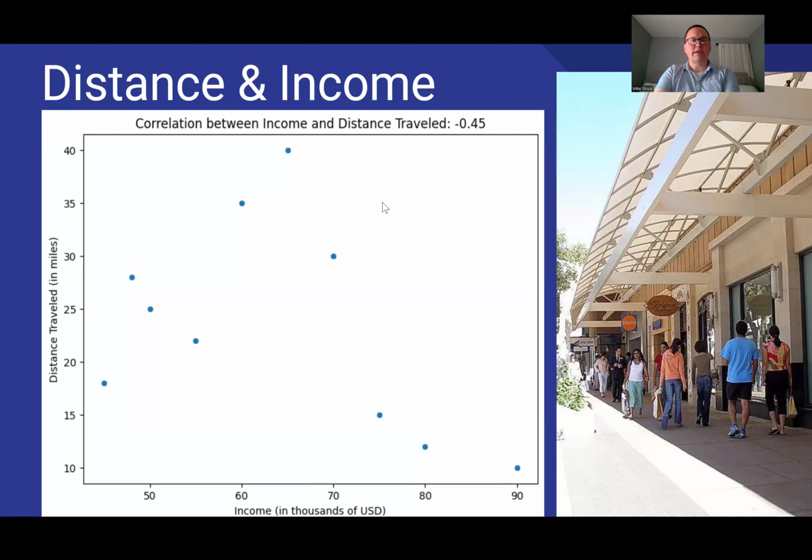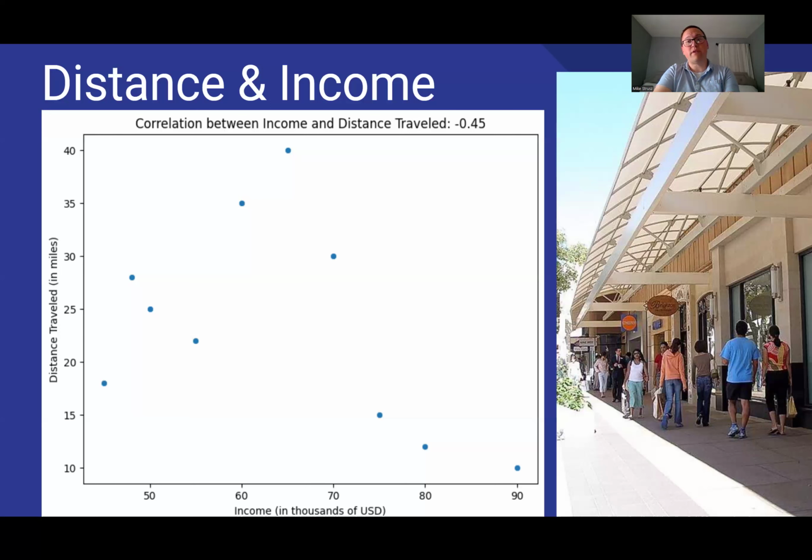This could be a classic correlation does not equal causation example. A potential confounding variable might be that these top earners who didn't have to travel as far to the store might live in the nicer part of town that's closer to this shopping center. And some of the lower income earners might live on the not as nice half of town that's even further from the shopping center. I wouldn't suggest that living closer to the shopping center is making anyone richer.